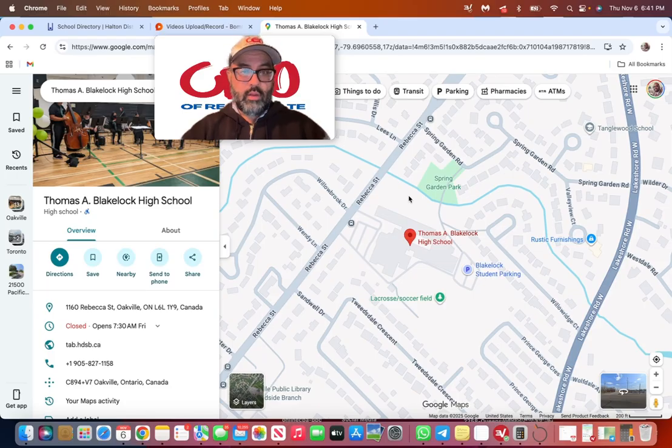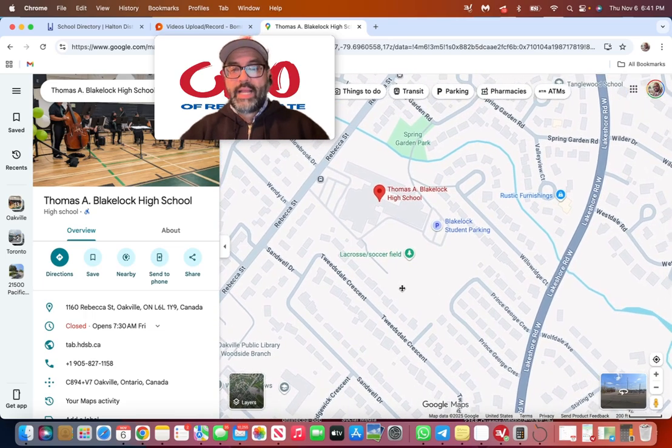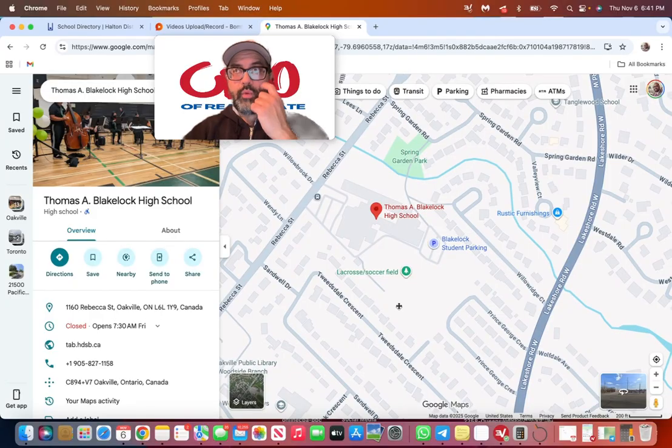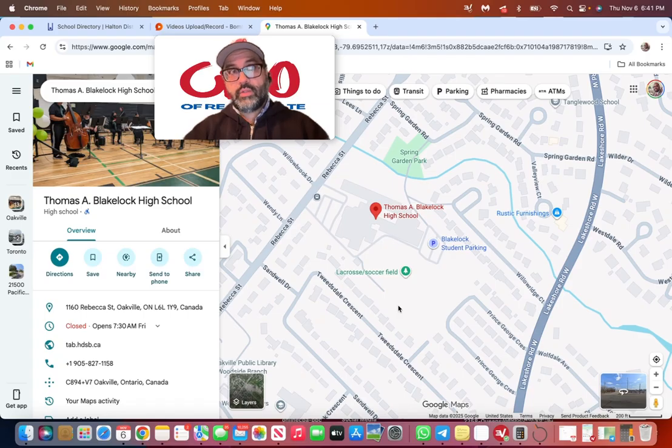It's on Rebecca, a very nice established area of Oakville, which sometimes people pass over, with all the new construction in Oakville north of Dundas. I have many conversations with people who don't even consider some of the older neighborhoods.